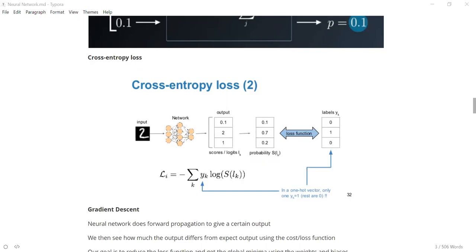So in our case, we need to output a value between 0 to 9, right? But the network doesn't directly give you a value like 0 or 1 or 2 or 3. It doesn't give a real number saying the output is 0 or it is 1. Instead, we'll have 10 nodes and only one of those nodes will be highlighted, activated, right? So that is how our network works.